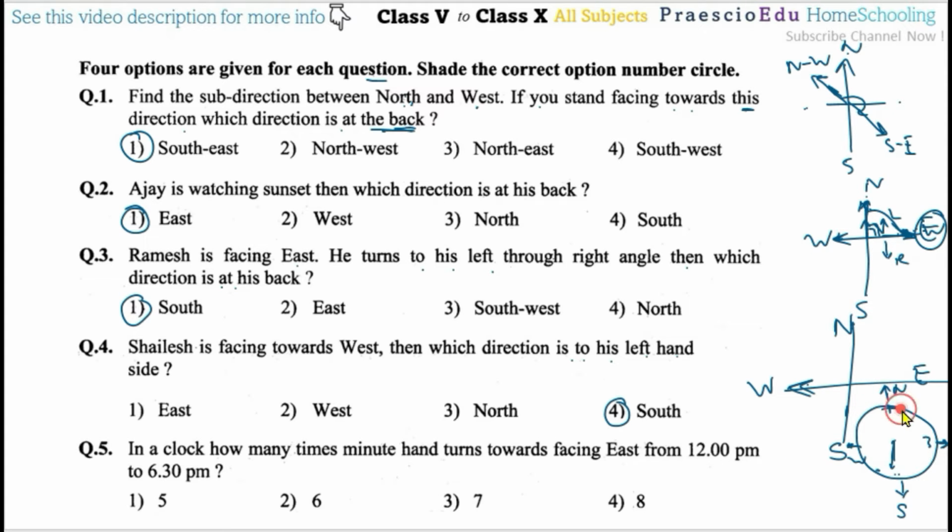After every hour, it comes to 1 hour 15 minutes, then 2 hours 15 minutes, then 3 hours. Every hour the minute hand is facing toward this east direction. So from 12 to 6:30, there are a total of 6 hours, meaning the minute hand is facing east 6 times. So 6 times is given in the option.